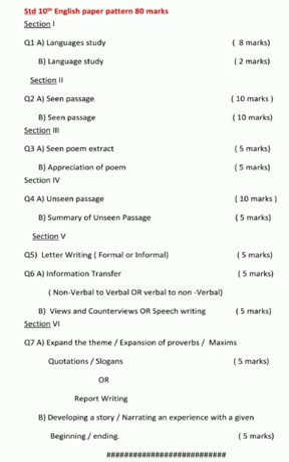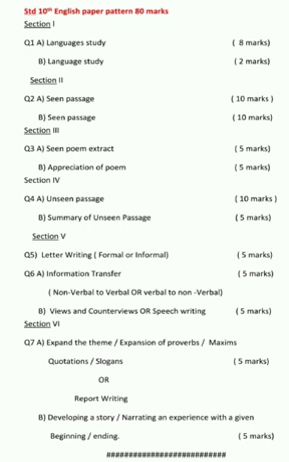Next is Section 4. Section 4 consists of question 4A, that is unseen passage. Any passage which is not from the textbook can be asked and related questions can be asked. That consists of 10 marks. Question 4B is summary of the unseen passage. That means from any unseen passage which is given, they can tell you to make a summary. This consists of 5 marks.